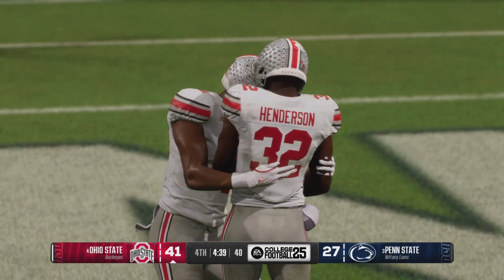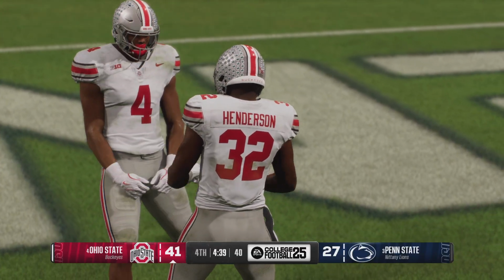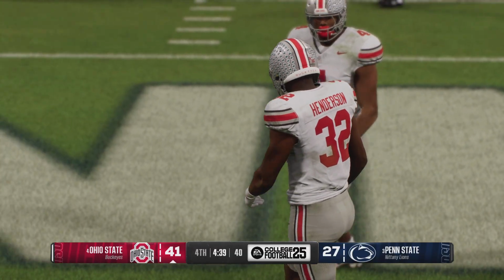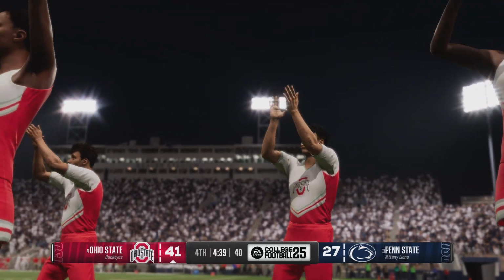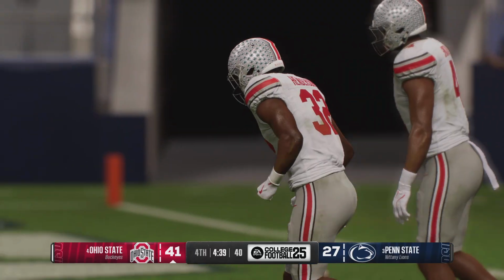The momentum really building. Now, Kirk, this one could get out of hand here in a hurry. And that's the last thing you want to do in a rivalry game. Not just lose the game, but get embarrassed. Man, you've got to fight for 60 minutes.